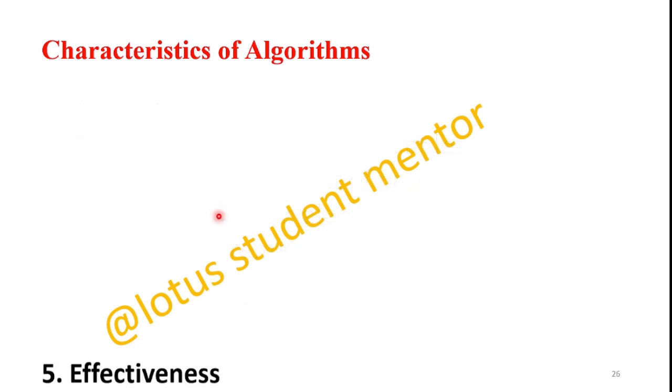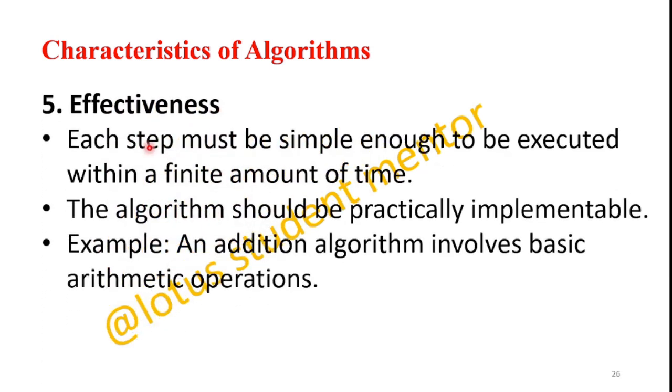Coming to the next characteristic of an algorithm, effectiveness. Each step must be simple enough to be executed within a finite amount of time, not infinite. It follows time complexity, which should be minimum. The algorithm should be practically implementable. That is effectiveness. An example is the addition algorithm, as I mentioned.